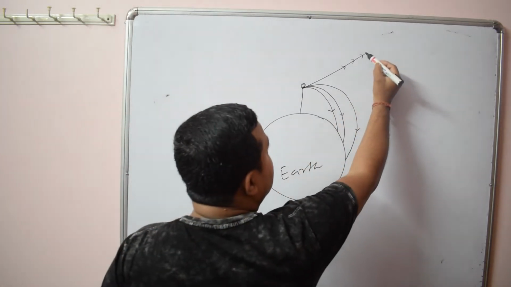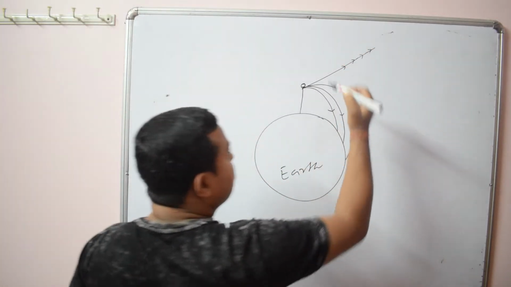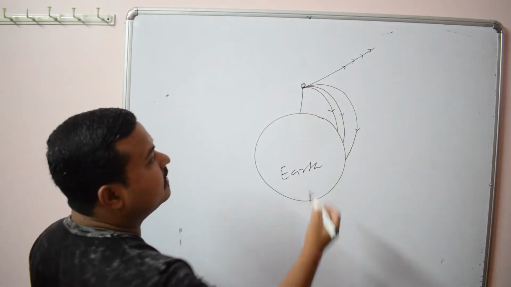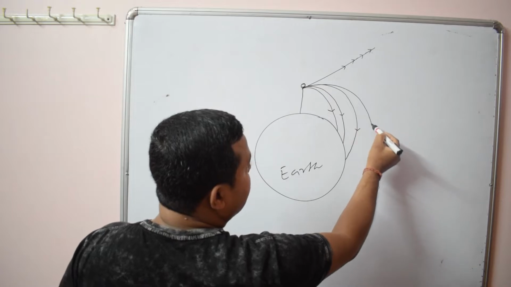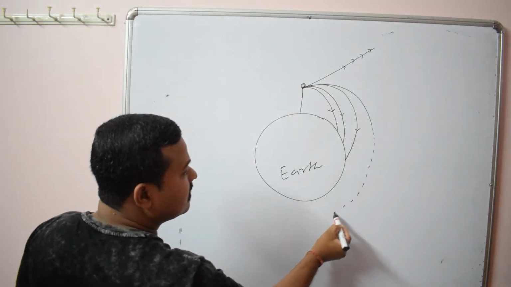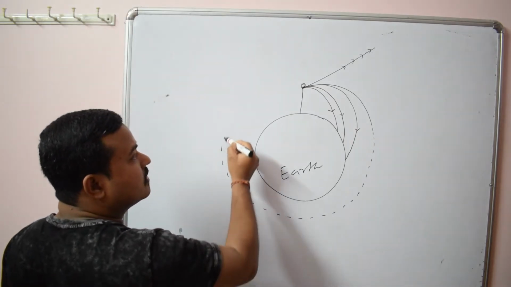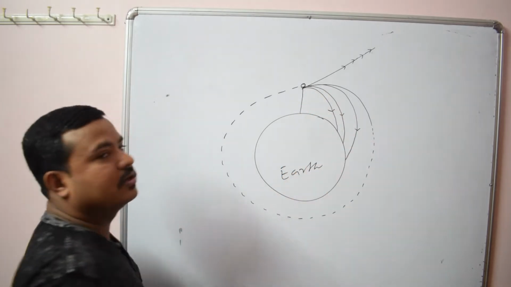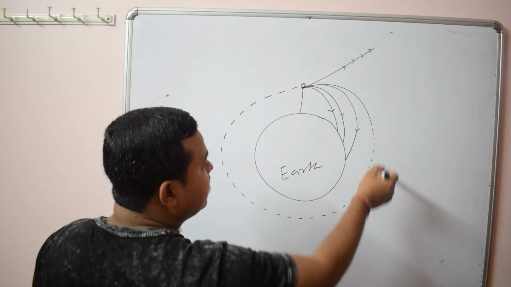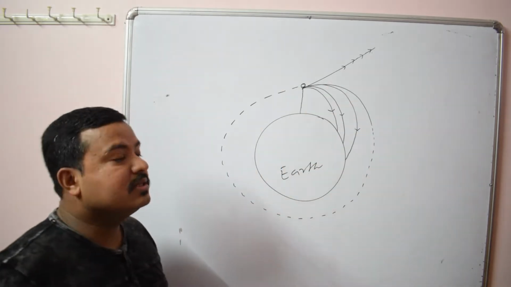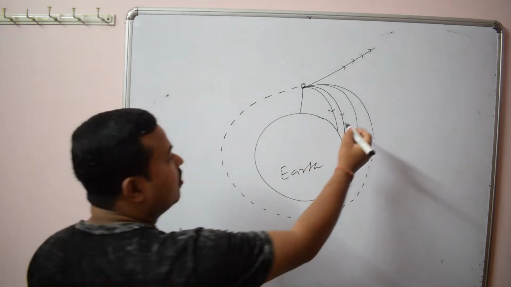Now like that, you just keep on increasing the velocity. You will find that after a certain velocity, it always tries to fall on the earth surface but never finds the earth surface. That means it continues revolving around the earth. So this is the main principle of launching a satellite.